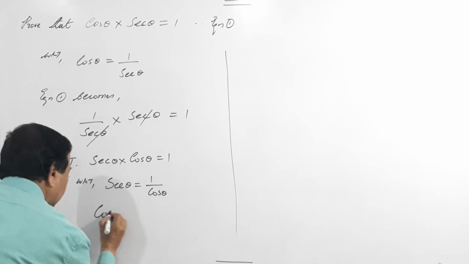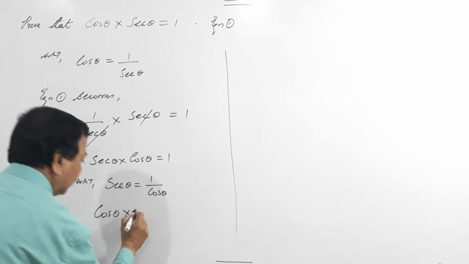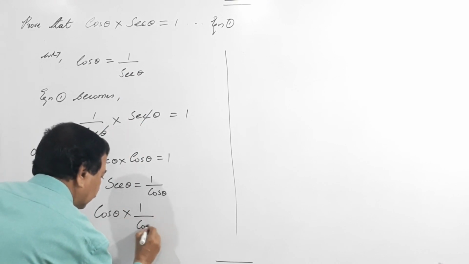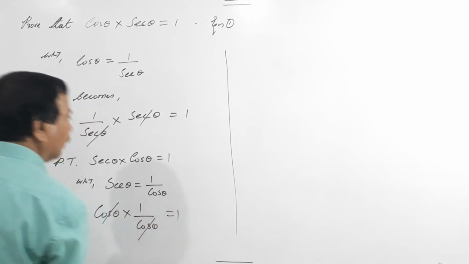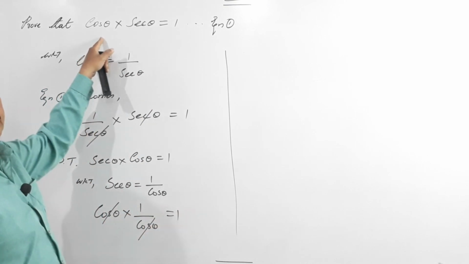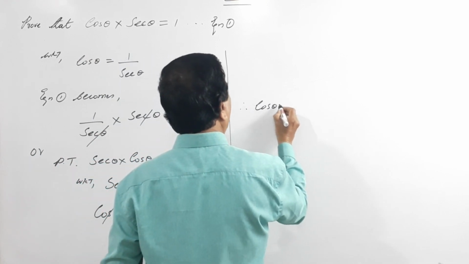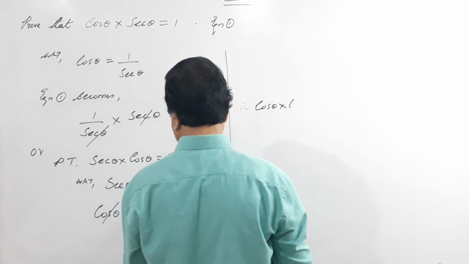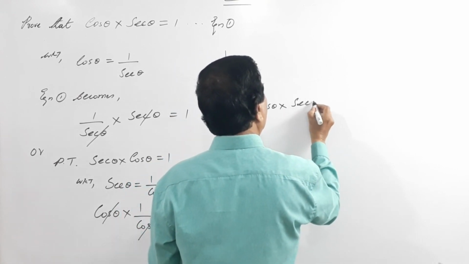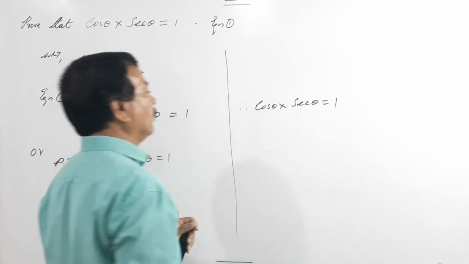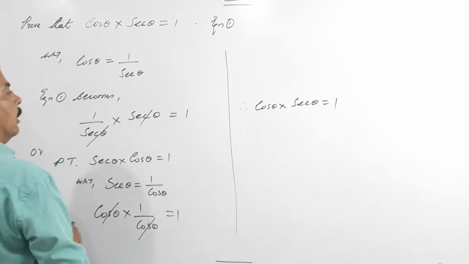So cos theta into secant theta is cos theta into 1 by cos theta. So cos cancels, you are left with 1. Therefore cos theta into secant theta equals 1. Hence proved.